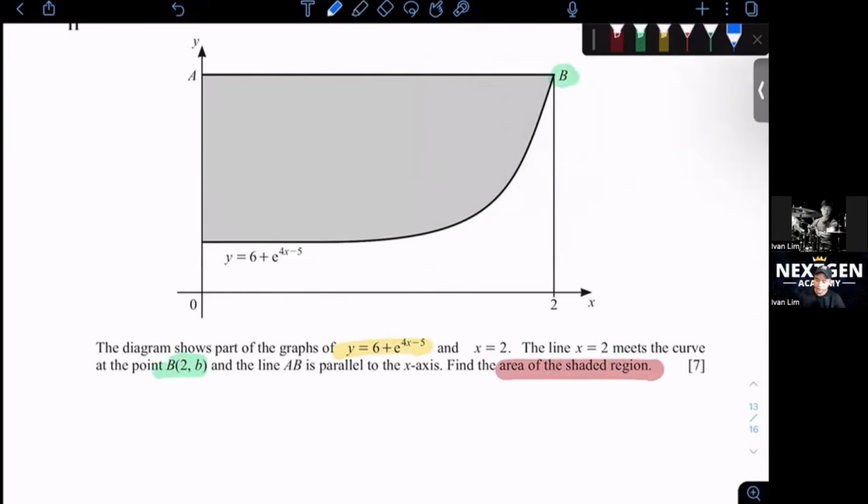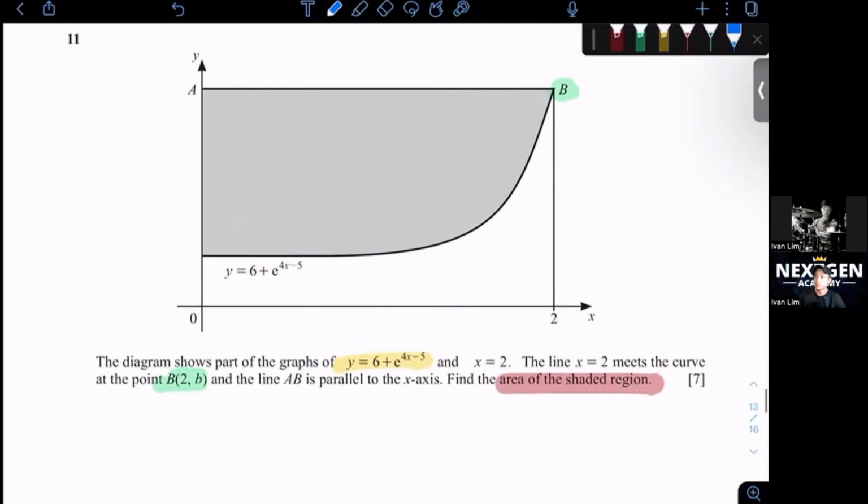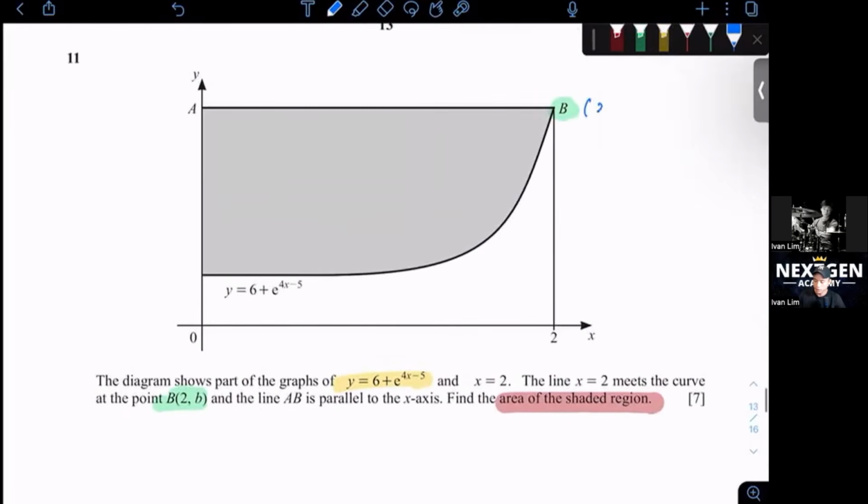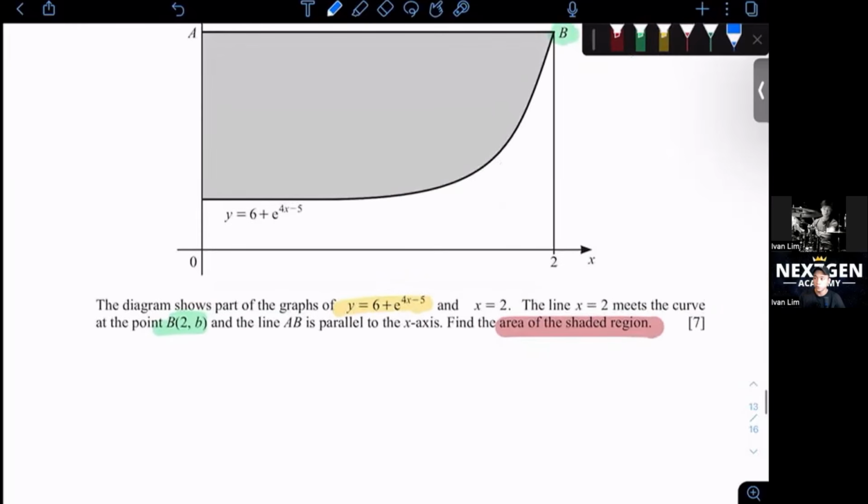First things first, we want to find what B is, because they told us that B is 2, B. You see here, this curve will pass through B also, and we know that x is equal to 2. So what we can do is find B by substituting x equals 2 into that y equation. So first one, find B.